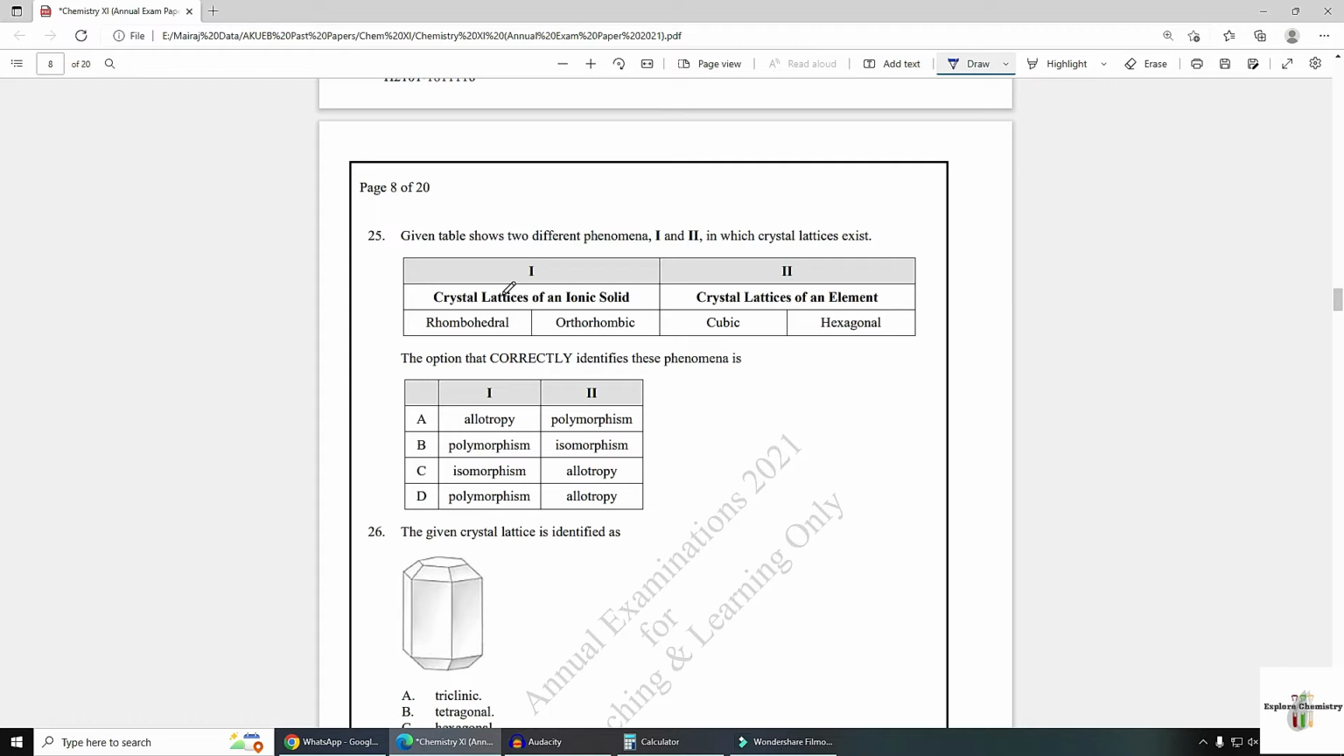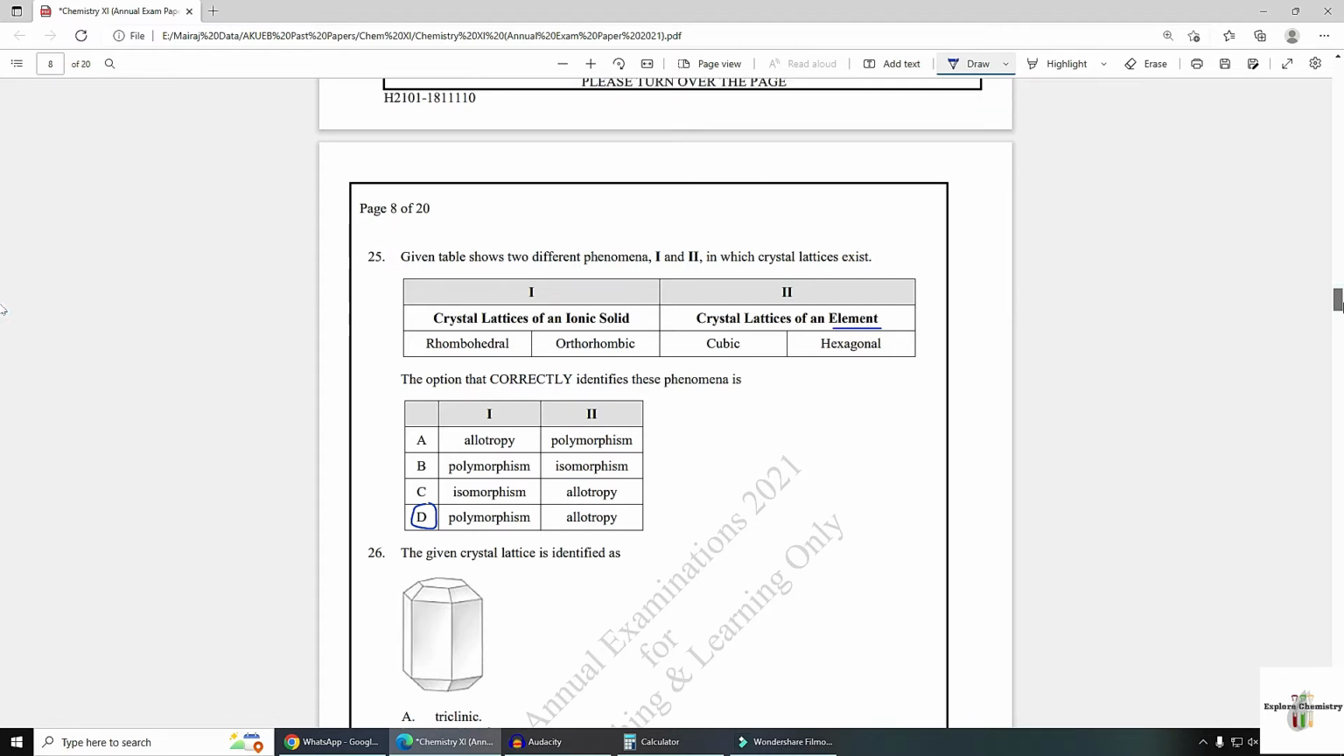As I have told you, when one compound exists in different crystalline forms, this is known as polymorphism. But here one element exists in different forms. This is the phenomenon of allotropy. So option D is the correct answer. Allotropes are the forms of one element. These forms can be crystalline as well as amorphous.